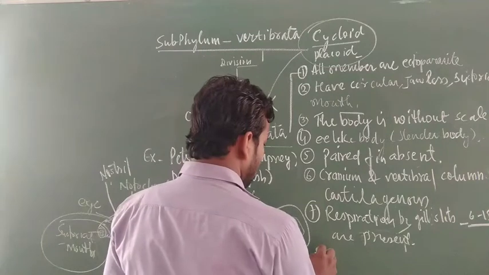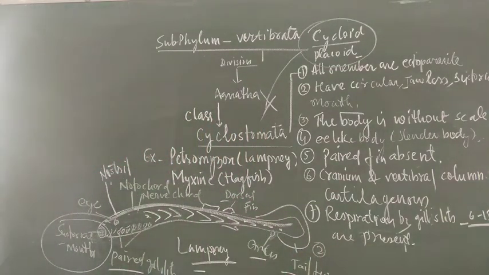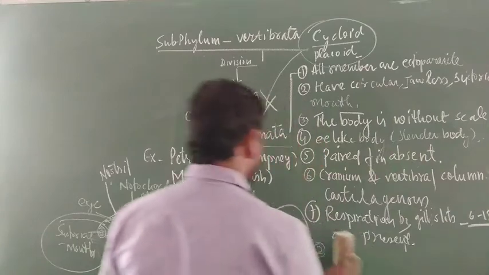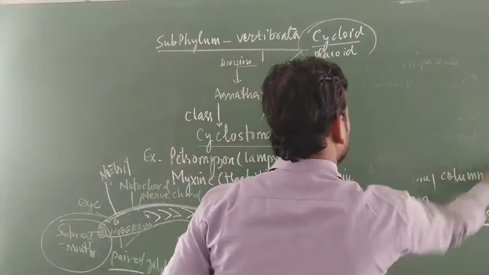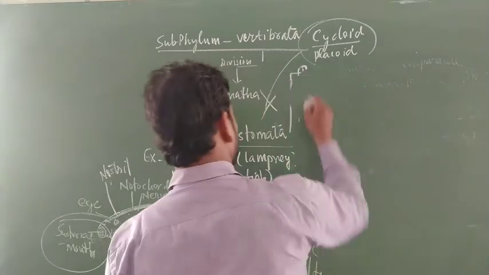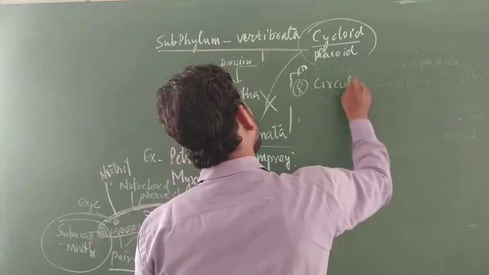Now, what are other important characters present? The next character in this case is circulation. How many chambers does the heart have in this case? Circulation is closed.